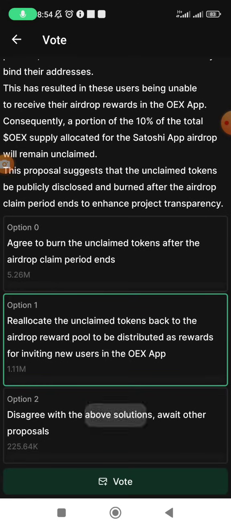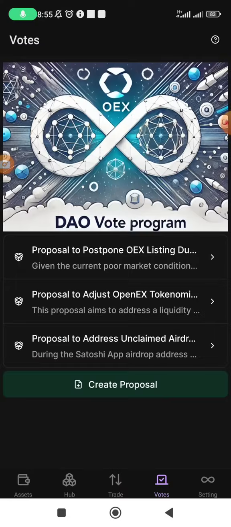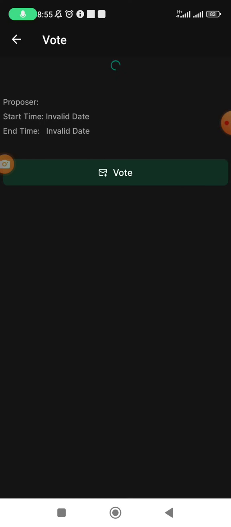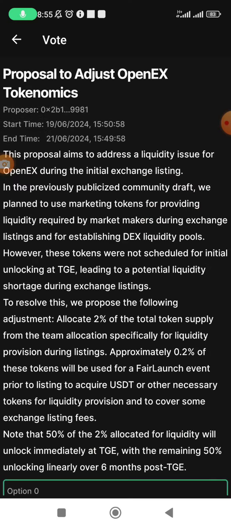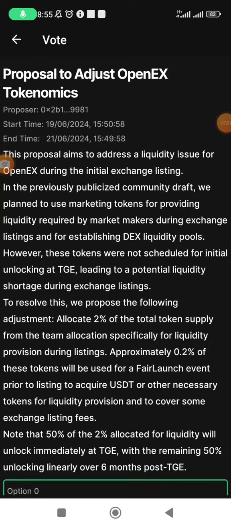And then the last one, which I'm actually going to use to easily predict the value of what I think OEX is going to be at the launch if they are going to postpone this listing. So let me look at this now, the tokenomics. With this, I can actually guess what the value of OEX is going to be. So let's jump into this.